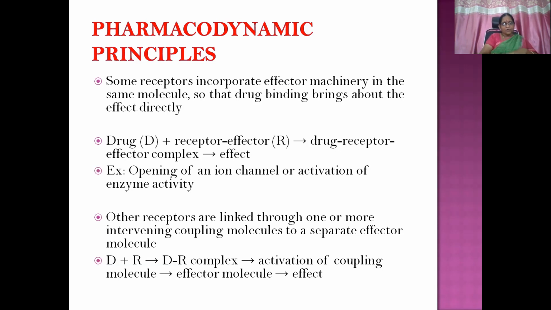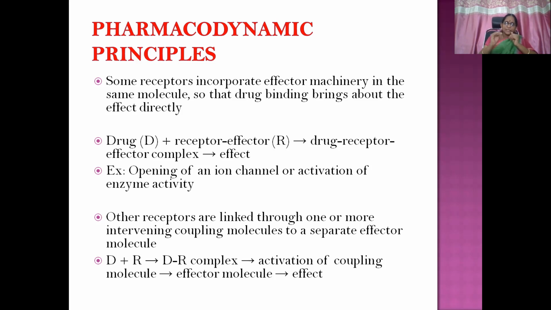Some receptors incorporate effector machinery in the same molecule, so the drug binding brings about the effect directly. We have seen that the drug molecule has to combine with a ligand binding site of the receptor molecule, and then stimulate the effector, and then produce the pharmacological response. Here some drugs incorporate the effector molecule within the receptor molecule.